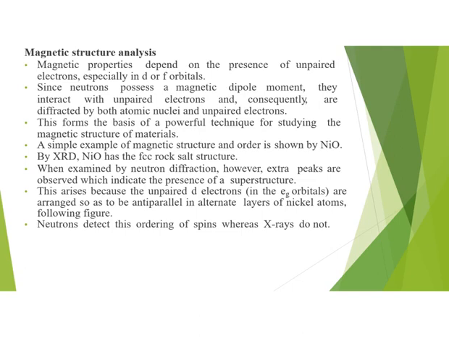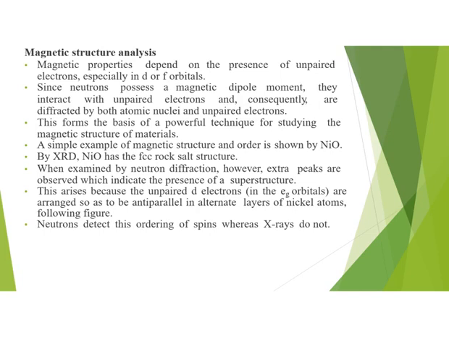Our next heading is about magnetic structure analysis. The magnetic properties depend on the presence of unpaired electrons, especially in the d or f atomic orbitals. Since neutrons possess a magnetic dipole, they interact with unpaired electrons and consequently are diffracted by both the atomic nuclei and unpaired electrons. This forms the basis of a powerful technique for studying the magnetic structure of materials.